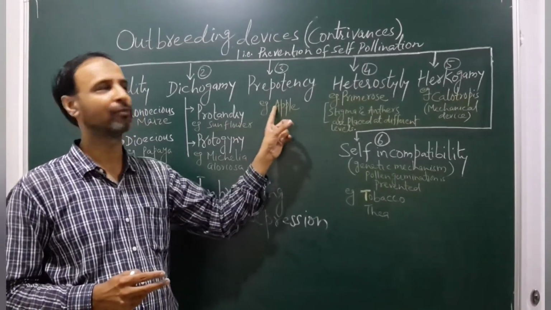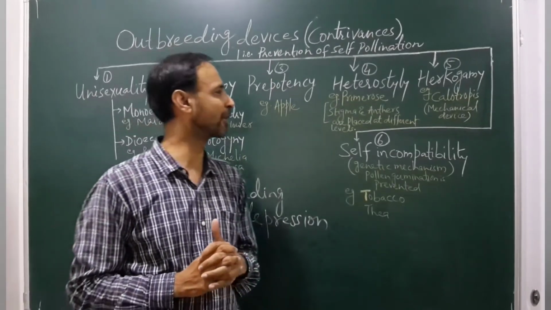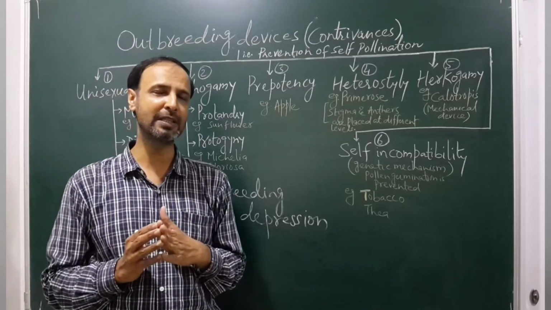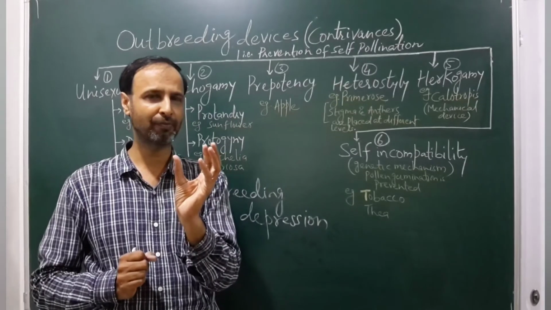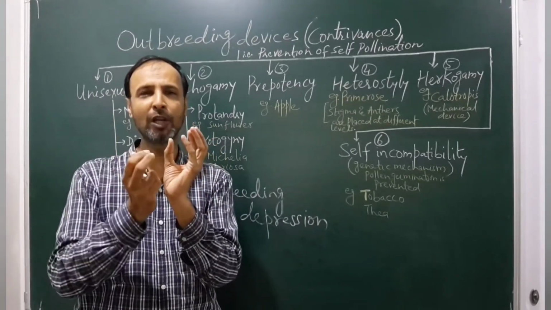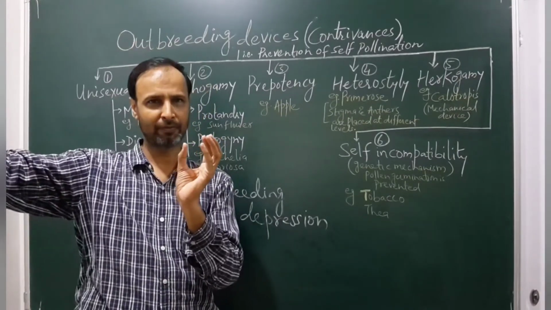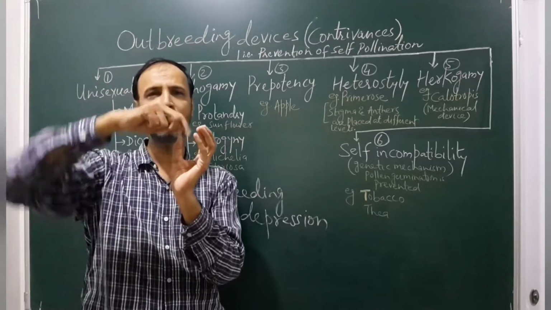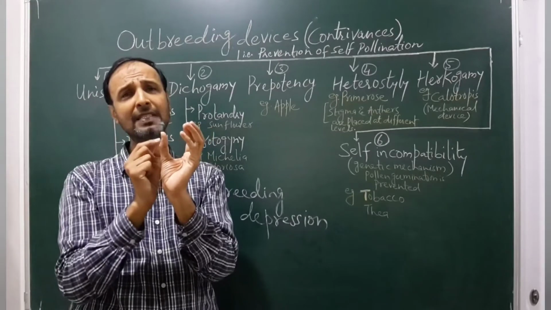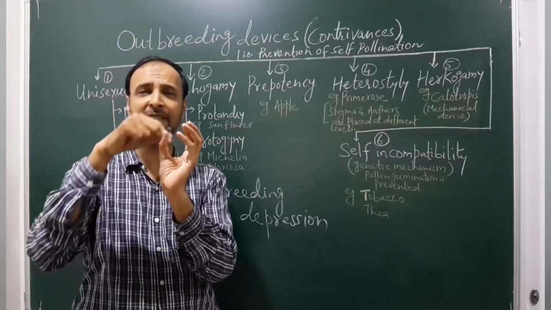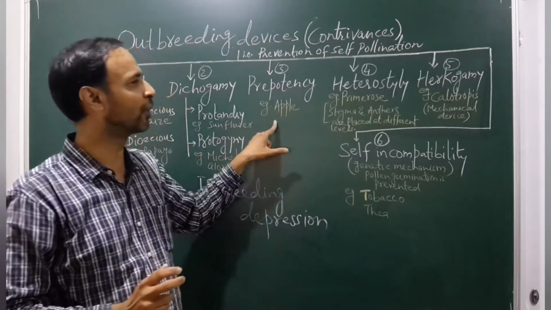Now the third type we'll see is prepotency. What's the meaning of prepotency? Now again see, if the flower is bisexual and on the stigma the pollen from other plants' flowers has come, from another flower which is not the same, and the pollen from the anther of the same flower has also been shed on the stigma, what does prepotency do?